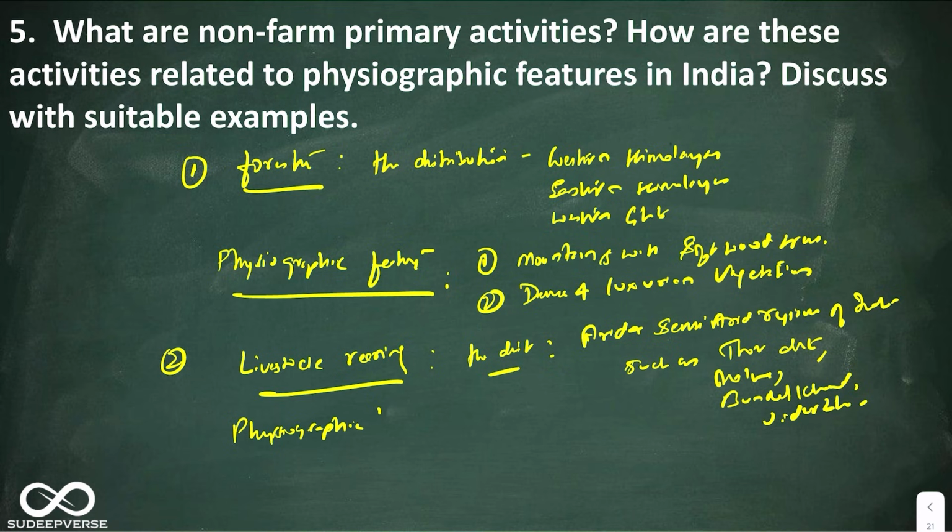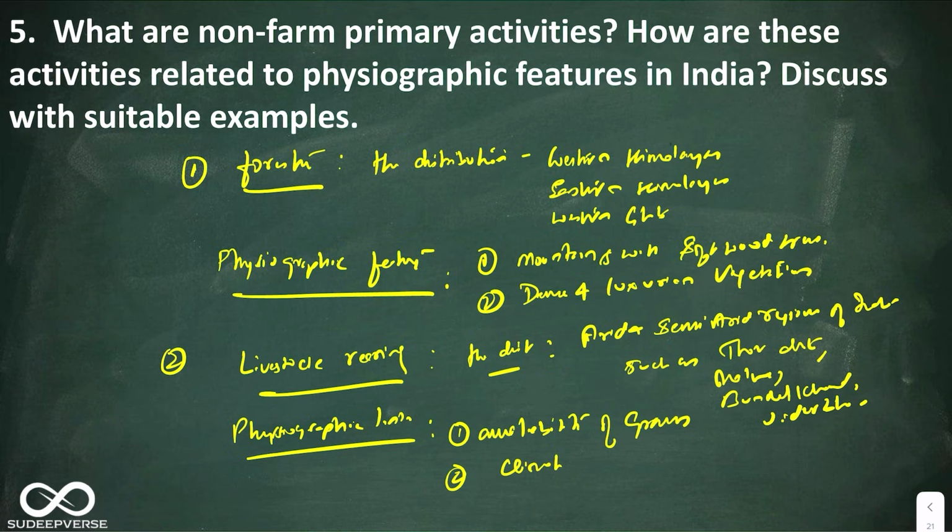One, availability of grasses. Second, climate. It is a water stress area that allows only pastoralism. This is the physiographic linkage.